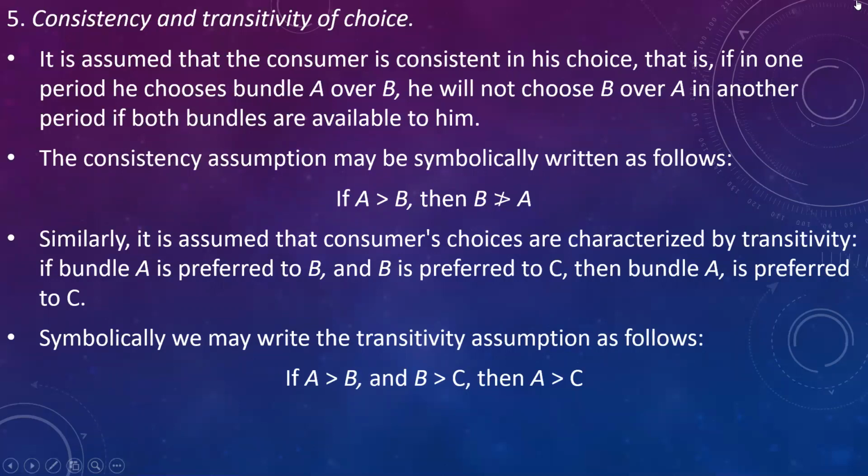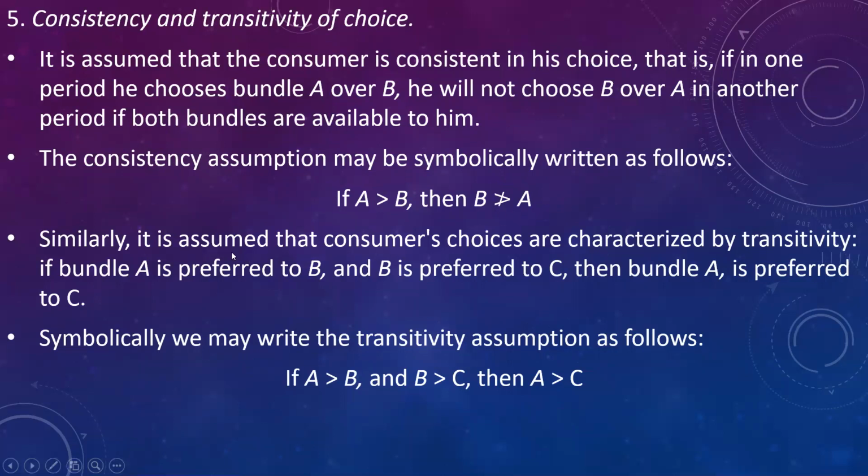They assume that consumer is consistent in his choice, that if in any one period a consumer chooses bundle A over B, then he will never choose B over A in any other period whenever A is also available. So it can be symbolically written as, if A is preferred over B in any conditions, then never B will be preferred over A. This is the symbolical representation of assumption of consistency.